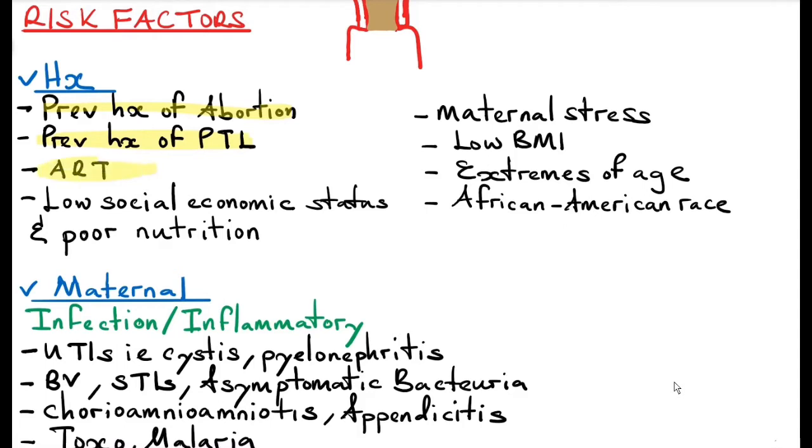Assisted reproductive techniques, low socioeconomic status, and poor nutrition. This is because this group is vulnerable to genital urinary tract infections. Maternal stress, low BMI, extremes of age, like teenagers and above 30 years, African American race.